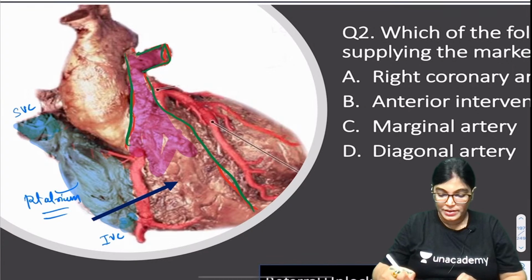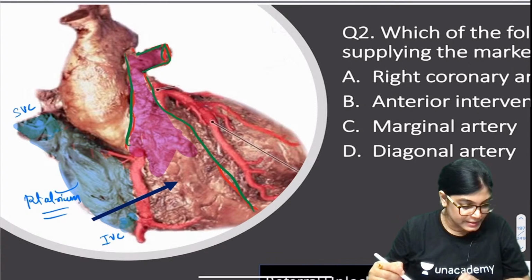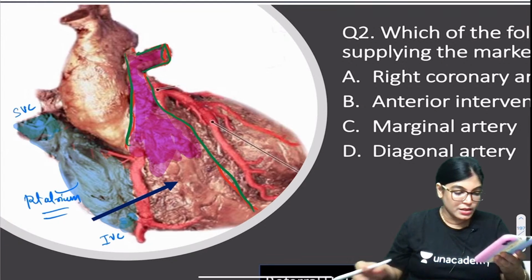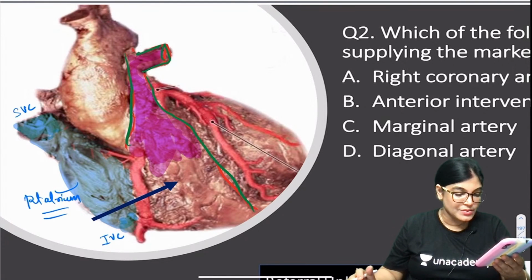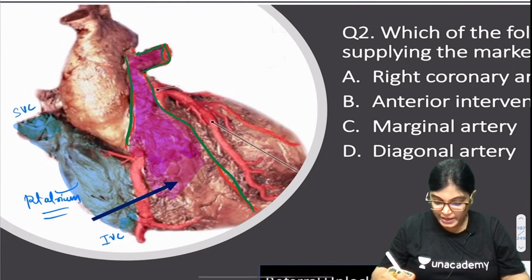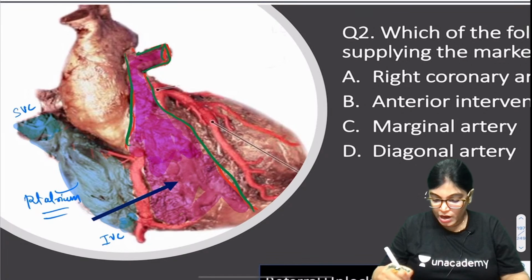So this is the right ventricle, no doubt about it. Diagonal artery is coming from the left coronary artery, dear. Okay, he is giving the answer. Motivation change your life is absolutely right. You are giving the right answer. The apex of the heart and all is formed by the left ventricle.